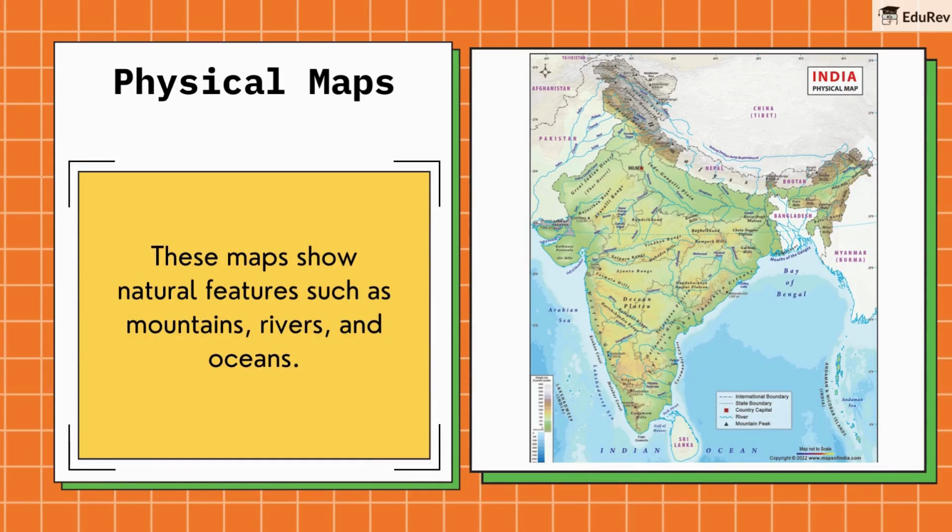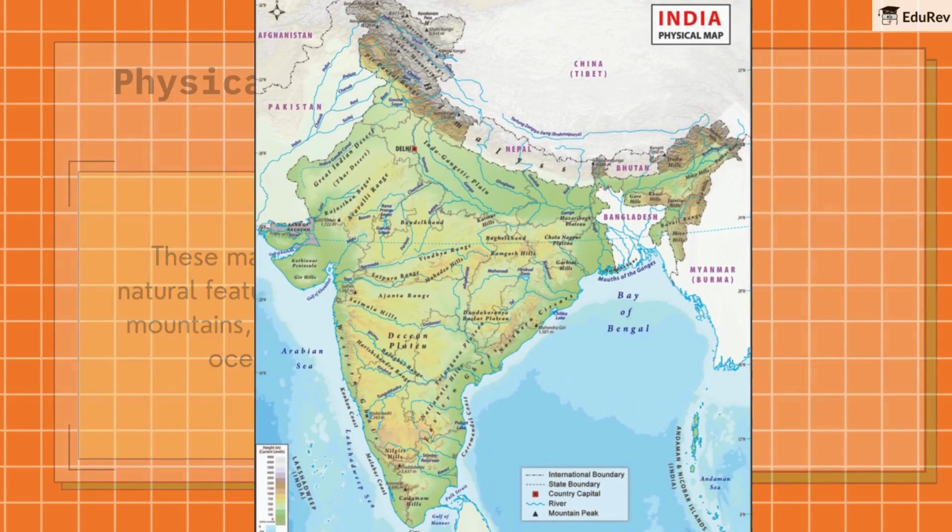Physical maps. These maps show natural features such as mountains, rivers, and oceans. For example, when you look at a physical map, you can see the Himalayas, the Ganges River, or the Thar Desert, all of which are key physical features of India.